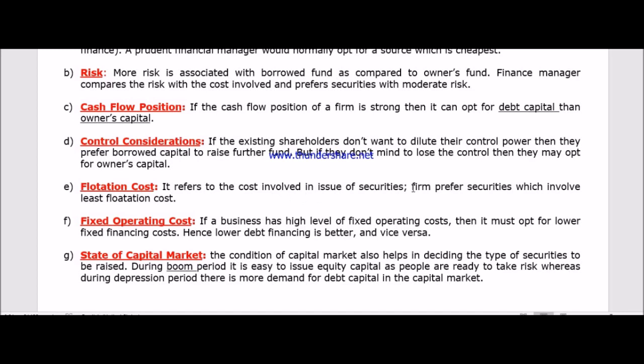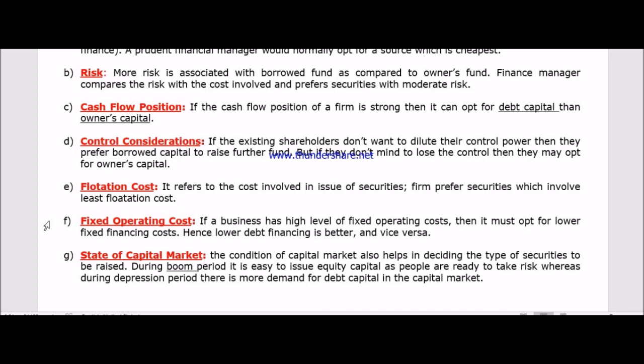Now suppose for a particular source, that flotation cost is very high, obviously the company will think twice whether they will take that particular source or not. So in other words, we can say the firm prefers securities which involve the least flotation cost.